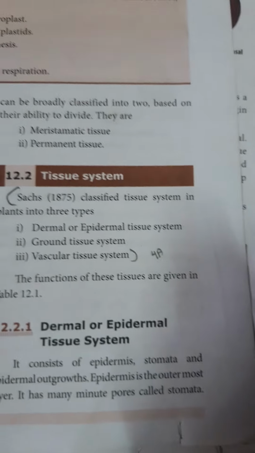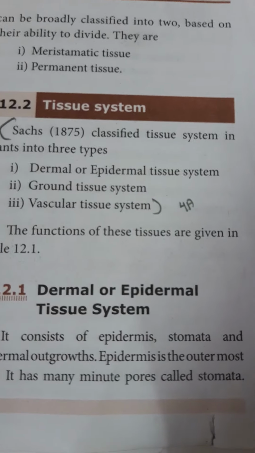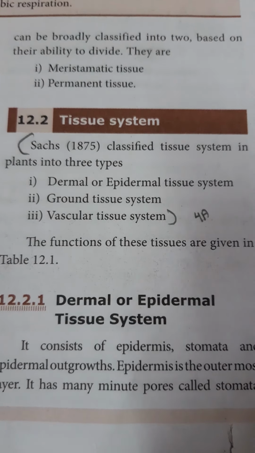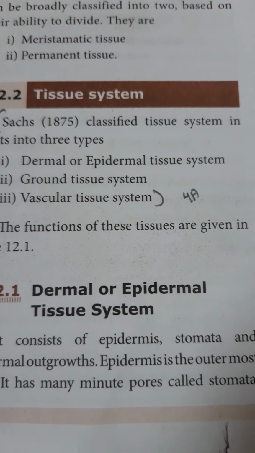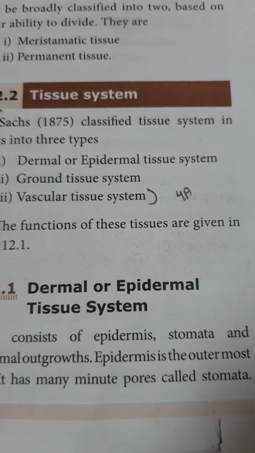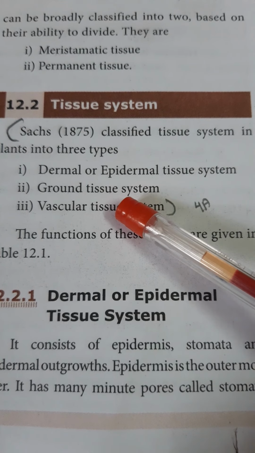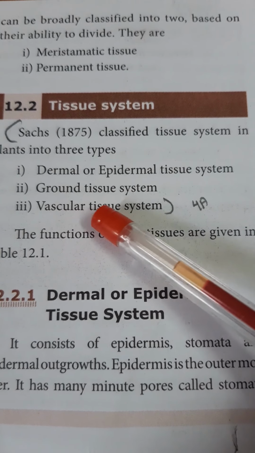Okay, now come to the chapter. Tissue system. The botanist Sachs classified tissue system in plants into three types, namely dermal or epidermal tissue system, ground tissue system or fundamental tissue system, then vascular tissue system.